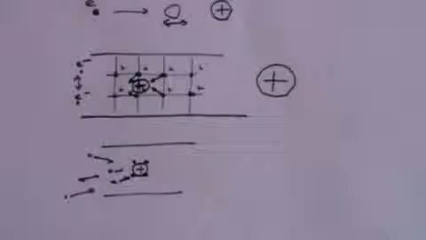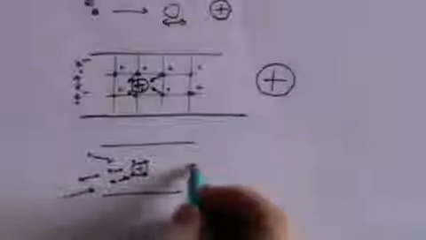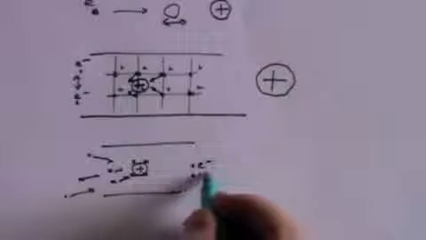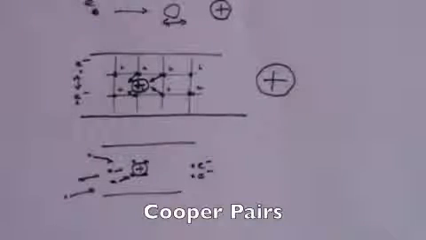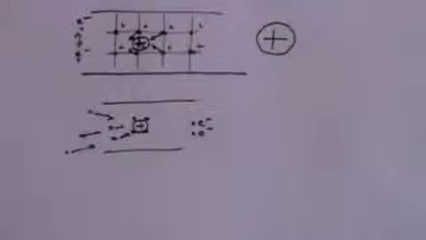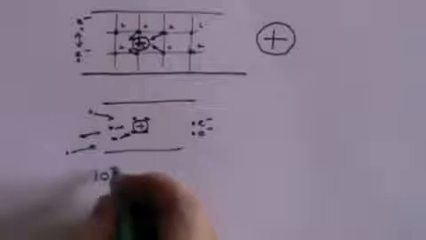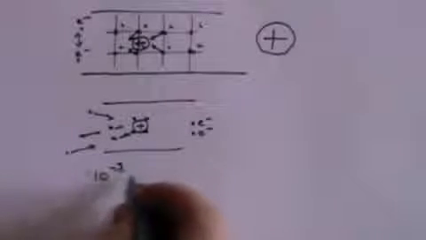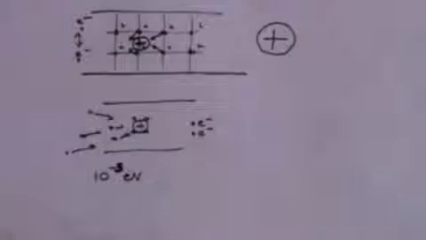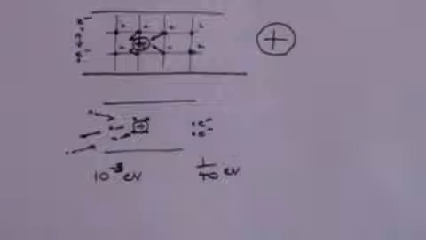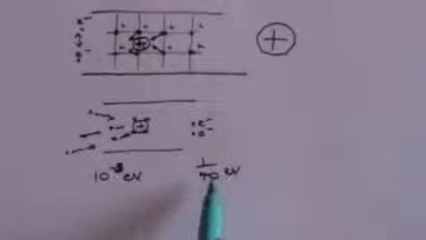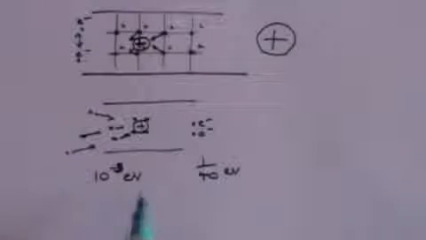And what happens is that there is a quantum mechanical effect whereby electrons form into pairs. And those electron pairs are called Cooper pairs. The trouble is that the energy of bonding of those Cooper pairs is 10 to the minus 3 eV, which is a very small energy. For example, room temperature has an average energy of a 40th of an eV. So at room temperature there's enough energy to break those bonds.